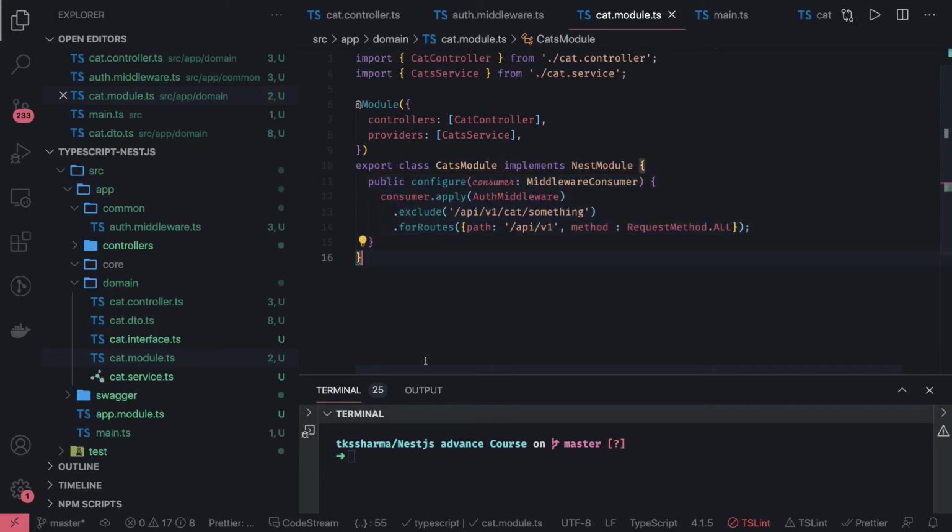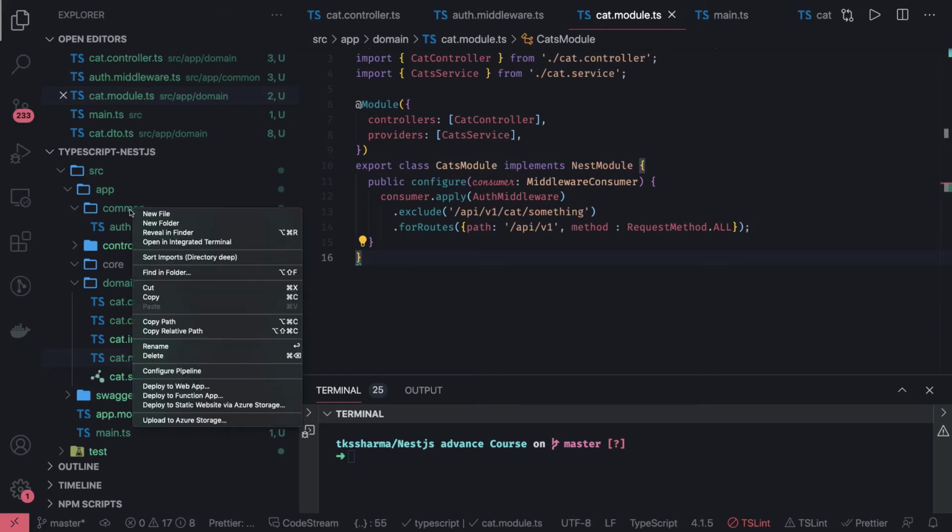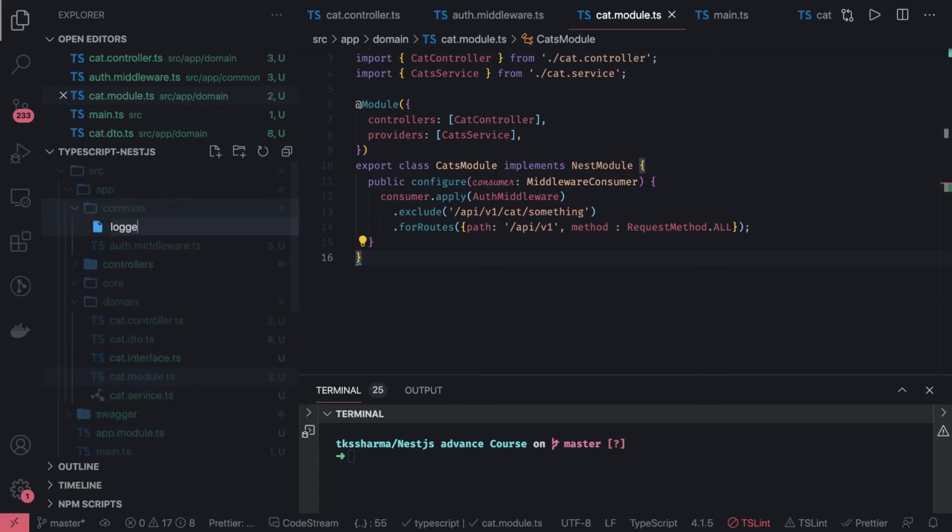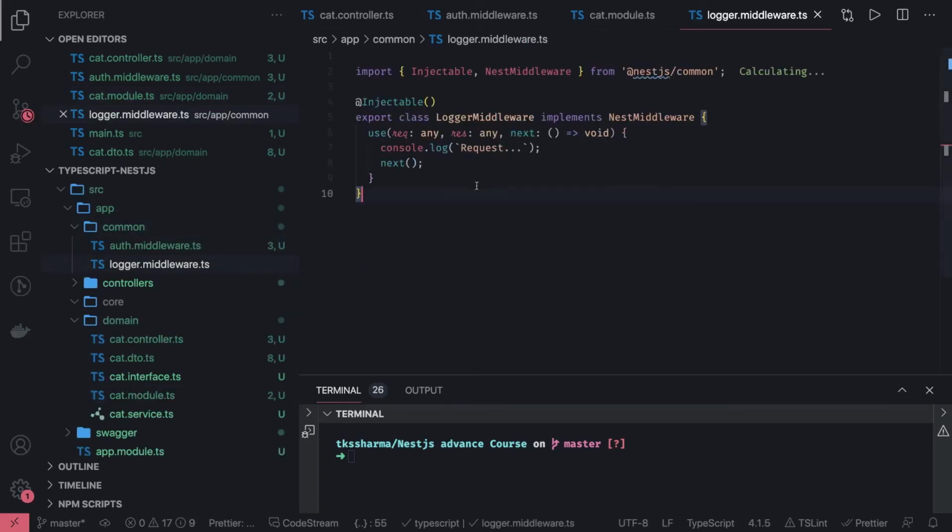Similarly, we can also create the interceptors and all these other things. Let's take a look onto this. You can also create a simple logger middleware that will just log things based on your request or response. It can be a simple HTTP logger, right? I will just copy and paste this for the example. Here we have common auth middleware. We can also create logger.middleware.ts, and it will be just doing simple HTTP logging, and you can just include it everywhere, for all the routes we have in the definition.